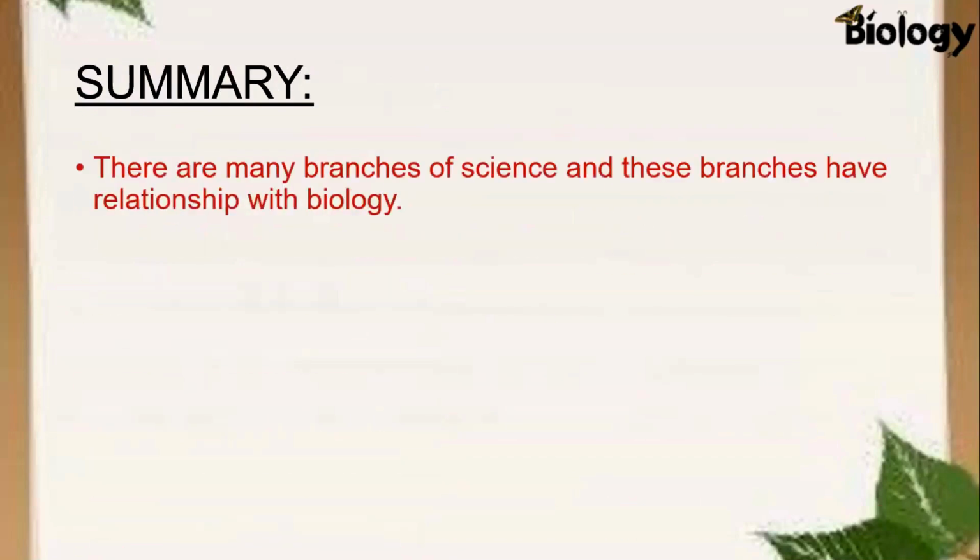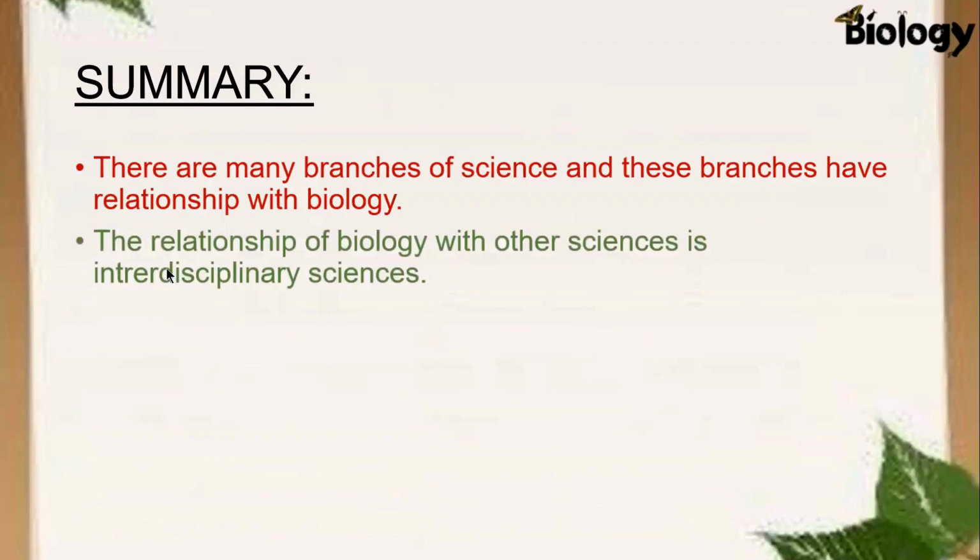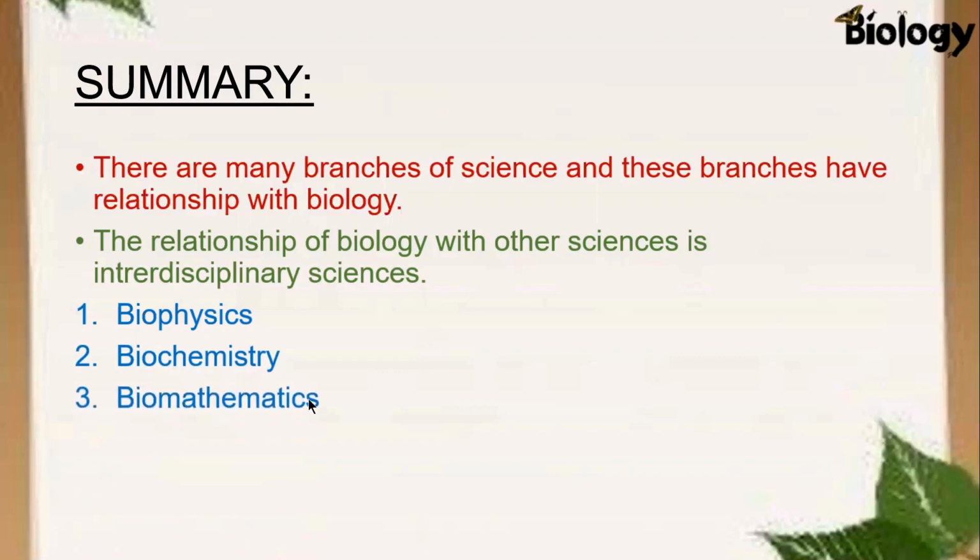Now I will summarize the whole lesson. There are many branches of science, and these branches have a relationship with biology. The relationship of biology with the other sciences is called interdisciplinary sciences. We have studied 5 interdisciplinary sciences. Number 1 is biophysics. Number 2 is biochemistry. Number 3 is biomathematics. Number 4, biogeography. And number 5, bioeconomics. Biophysics, here the rules of physics in the living organisms are studied.